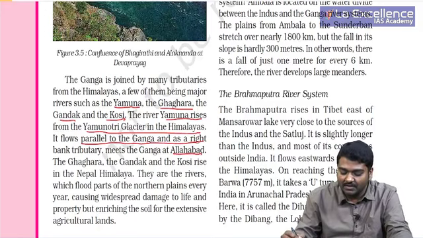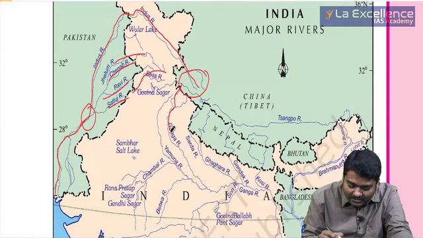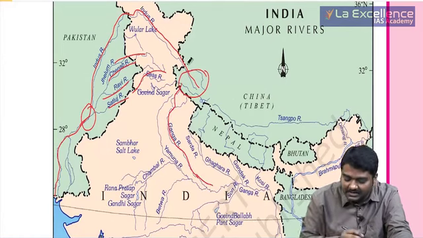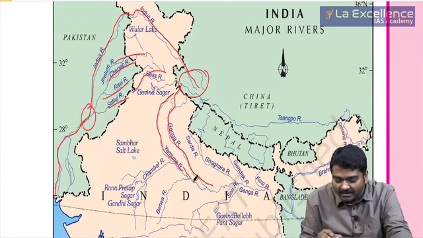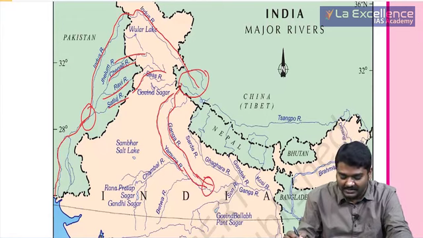So can you observe in this picture? So Ganga, Gangotri glacier, and can you see it is moving parallel? Sorry, it is moving to the east. And then can you see Yamuna moving parallel, originating at Yamunotri glacier, and it reaches Allahabad. So this is what we need to understand.